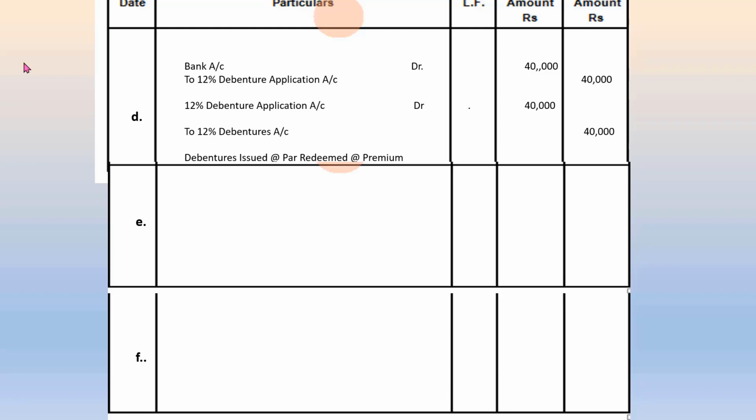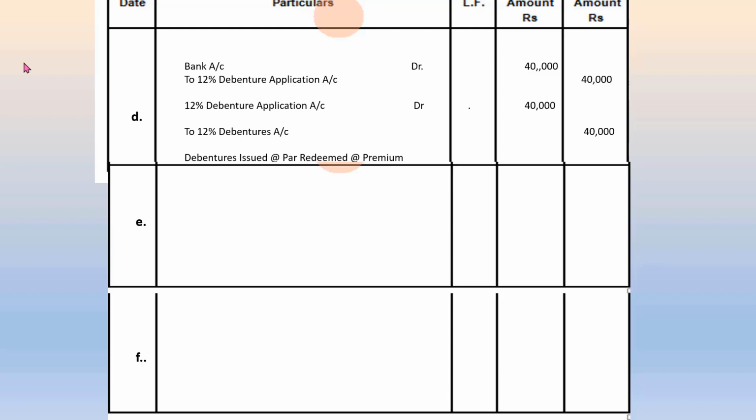However, redemption is at a premium. That is, debentures are to be redeemed for a price which is more than its par value or nominal value. This extra amount to be paid is a capital loss on account of premium on redemption. As mentioned previously, the capital loss, even though it is incurred at the time of redemption, that is, in the future, is provided for at the time of the issue itself.